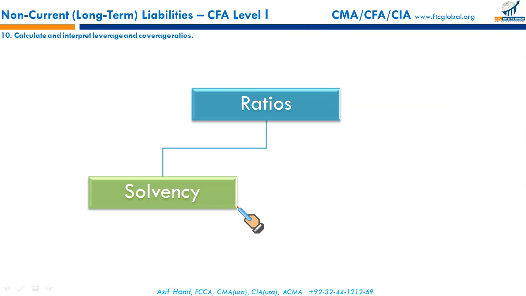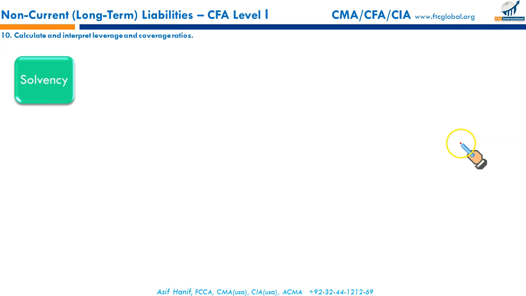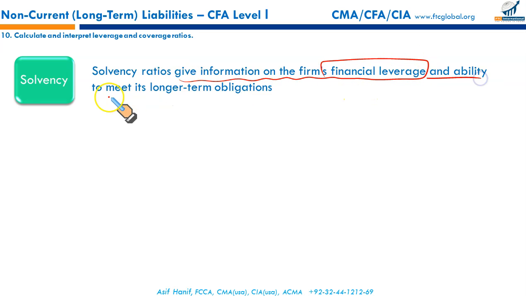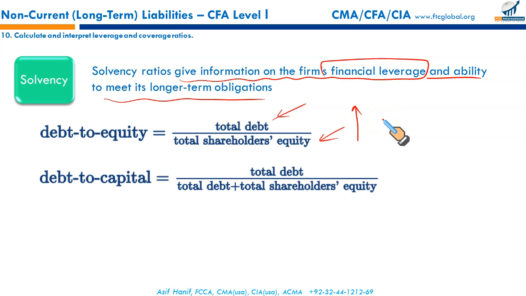Next, ratios. Calculate and interpret leverage and coverage ratios, that is, solvency and coverage. We have done these earlier, but let us have a quick overview. Solvency ratios give information on the firm's financial leverage and ability to meet its longer-term obligations. We have a couple of ratios. Debt to equity, we discussed previously in financial statement analysis techniques: total debt upon total shareholder equity. If this number is higher, it means the business has solvency issues.